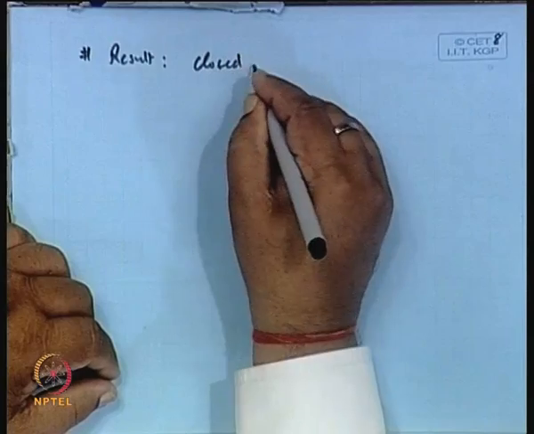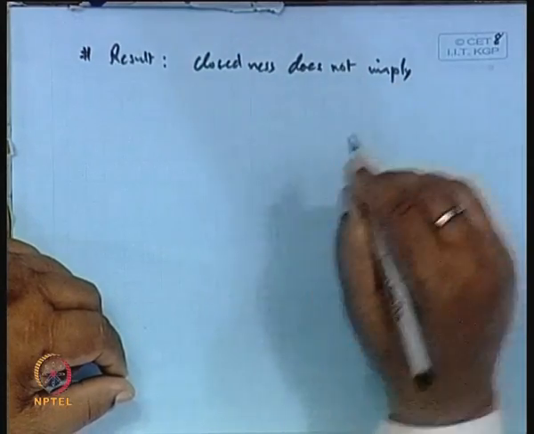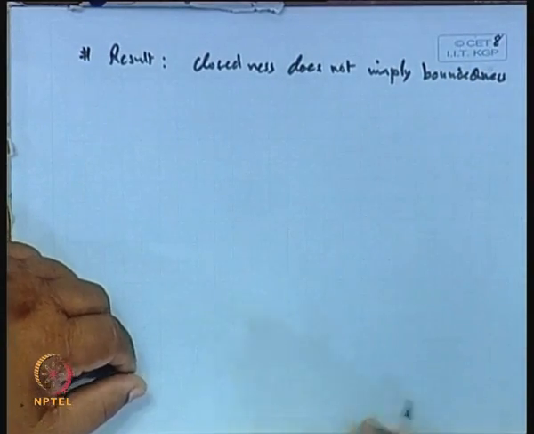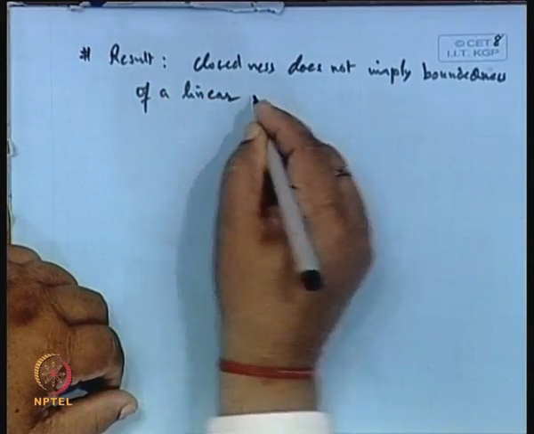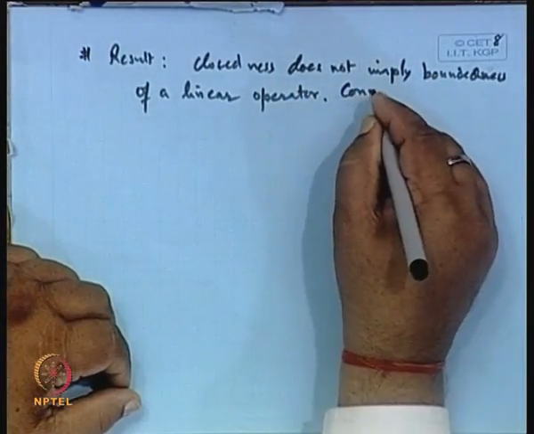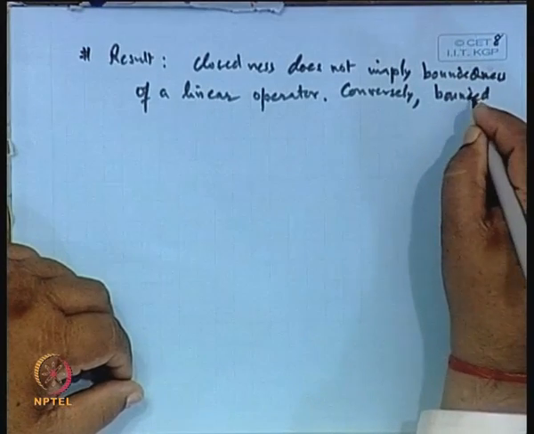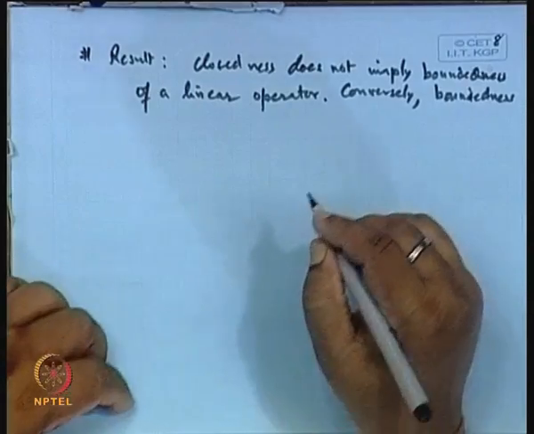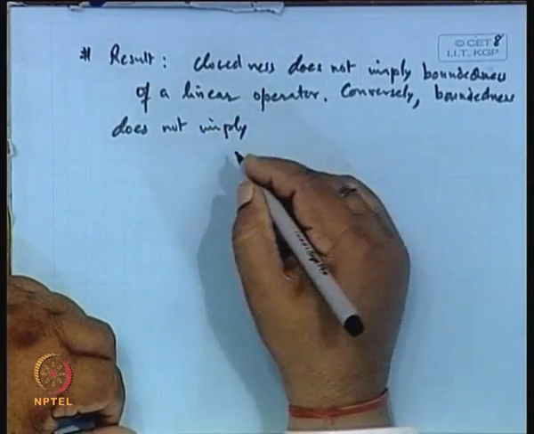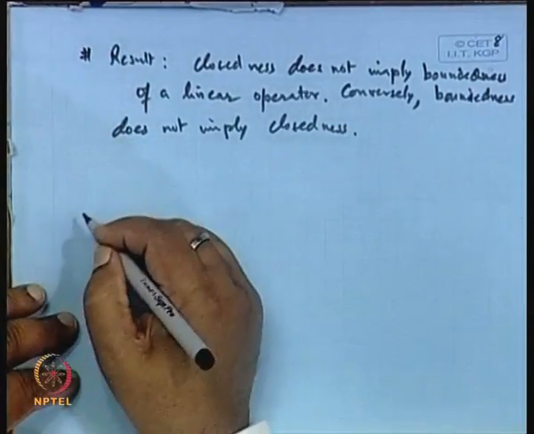Okay. So, this is the result which we wanted to discuss. Closedness does not imply boundedness of a linear operator. Conversely, boundedness does not imply closedness. Let us see this result.